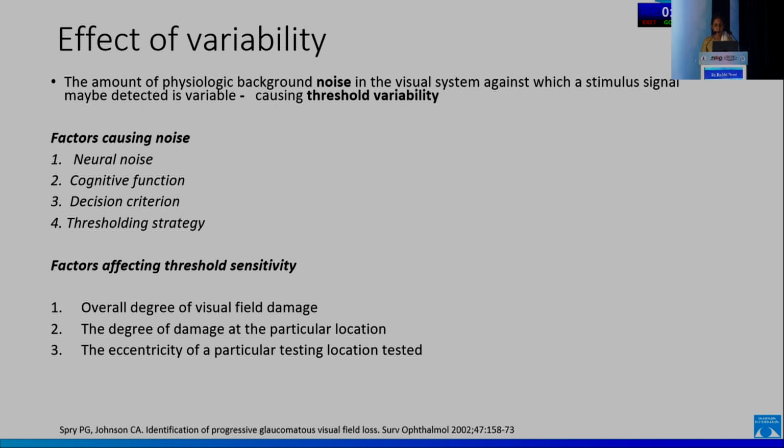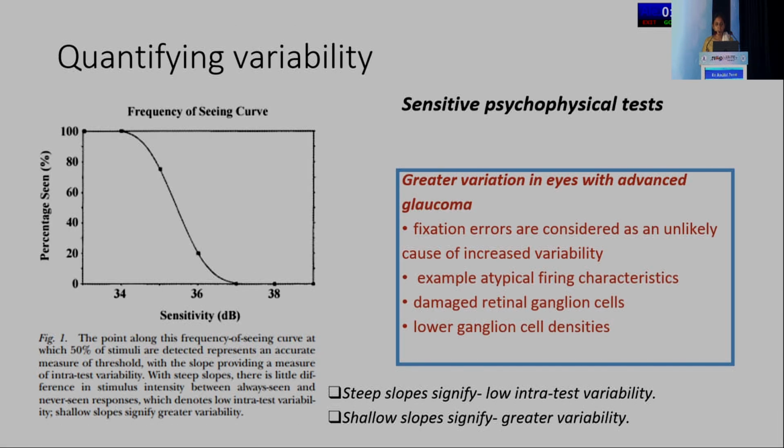Other factors which can affect threshold sensitivity are the overall degree of visual field damage, the degree of damage at a particular location, and the eccentricity of the particular testing location. So how can we quantify this variability? Intensive psychophysical tests have been conducted, and the frequency of seeing curve has been plotted. The point along this curve at which 50% of the stimuli are detected represents an accurate measure of the threshold, with the slope providing a measure of the intra-test variability. Steep slopes signify low intra-test variability and shallow slopes signify greater variability.